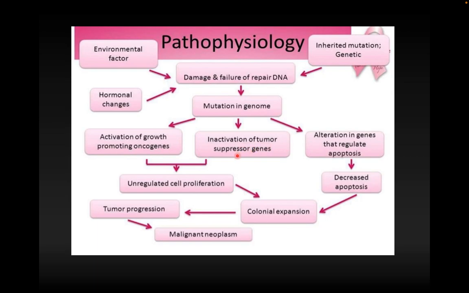There is inactivation of tumor suppressor genes. Tumor को रोकने वाले जो genes हैं वो inactivate हो जाते हैं. And there is alteration in genes that regulate apoptosis, that is the normal cell death. So normally एक cell death का भी एक we have a formula कि हाँ cell की death होती है तो इस तरीके से होती है.